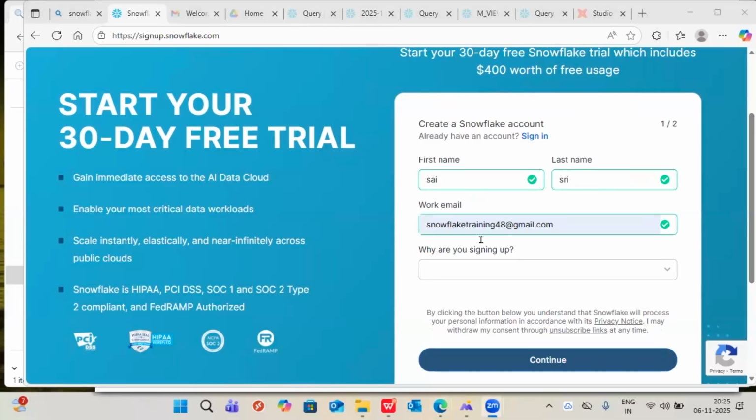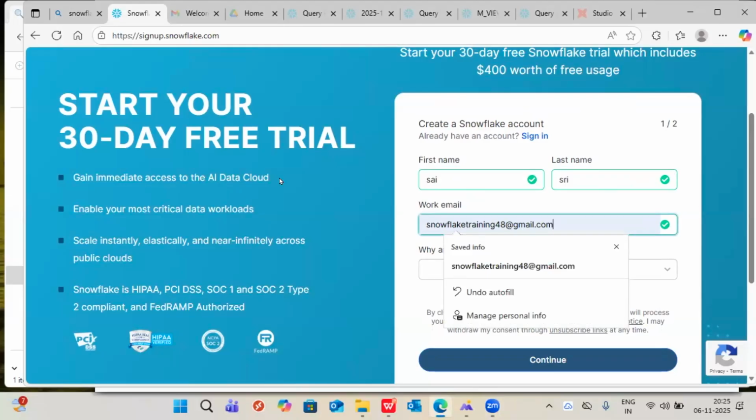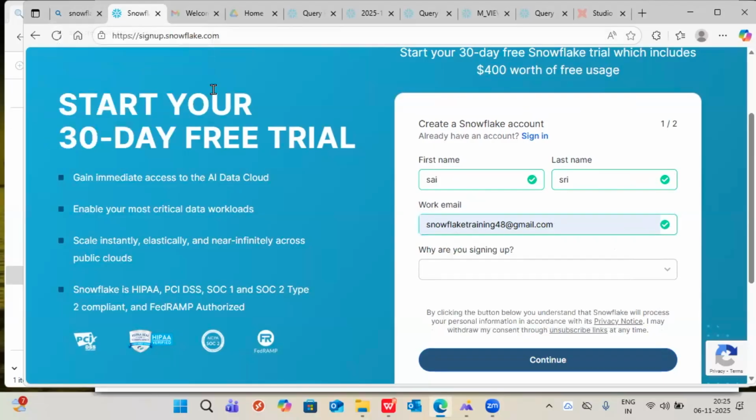Previously, we also had a 120 days trial account, but only one batch was supported. After that, I didn't see the 120 days trial account. The 30 days trial has been running for a long time, but the 120 days one is sometimes enabled, sometimes disabled. Sometimes that link is visible, sometimes they are not adding that link. So it's not permanent, and that is the reason I am referring to the 30 days trial account only.